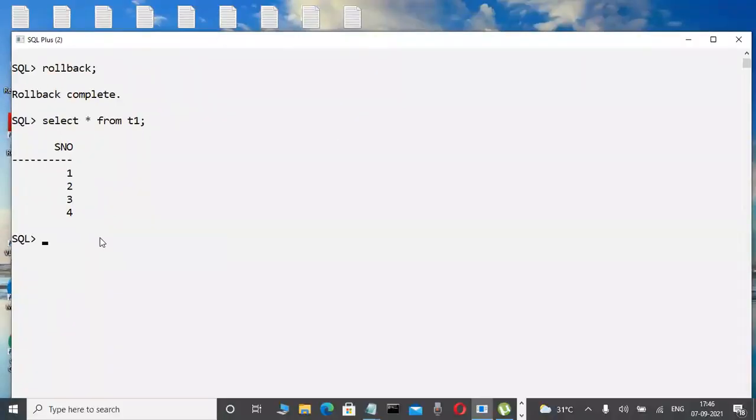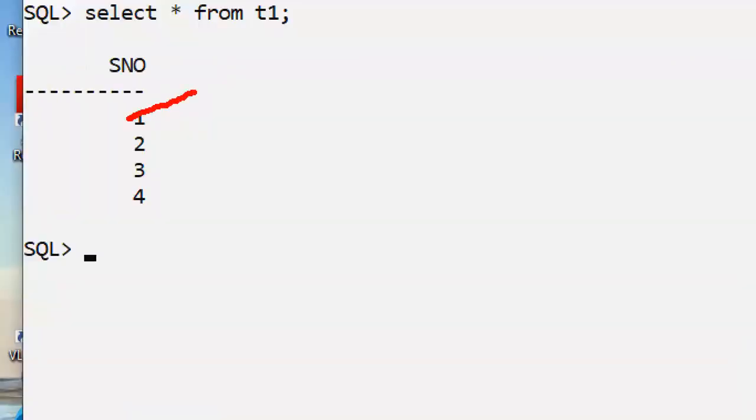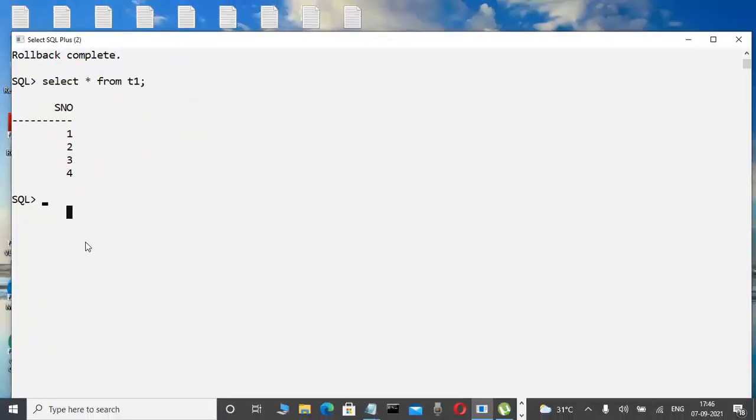Yes. Now check it out. I don't want it like this. Again, I want to store the changes permanently, saved on the hard disk, for example. Now check it out. Again, I want to change this 1 into 5 like this. How can I change 1 into 5?